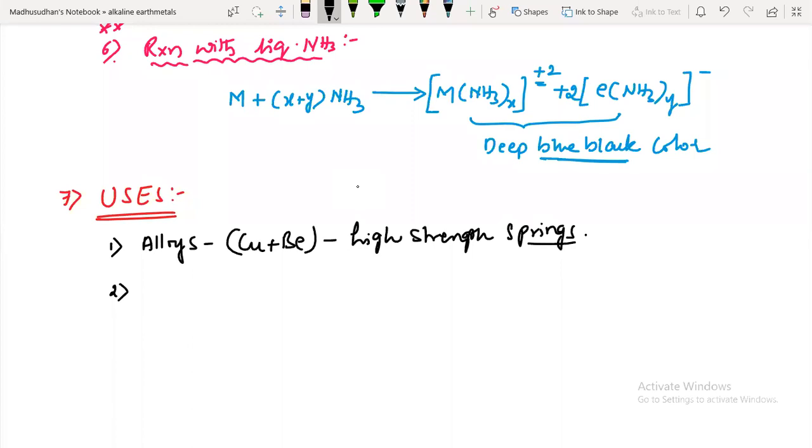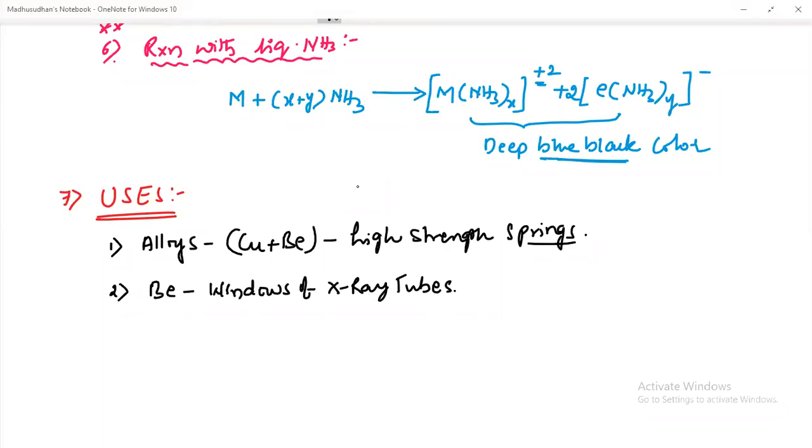Next, beryllium is used in the making of windows of X-ray tubes.